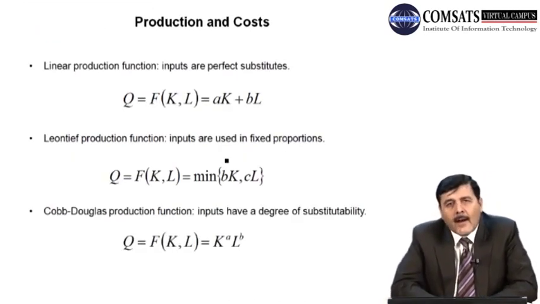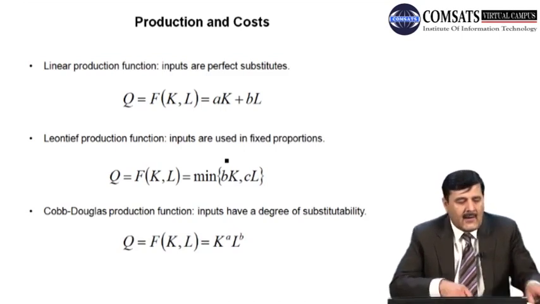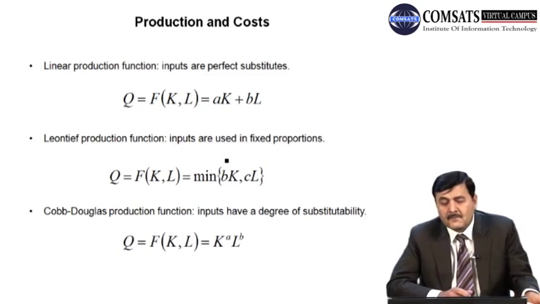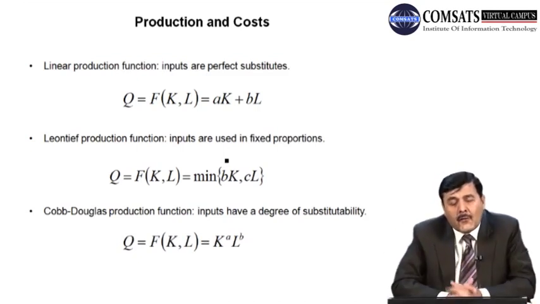There are three types of production function that one normally has to look into. One is the linear production function. When we talk about the linear production function, the shape will be a straight line. When we say that the production function is linear, it means inputs are perfect substitutes.